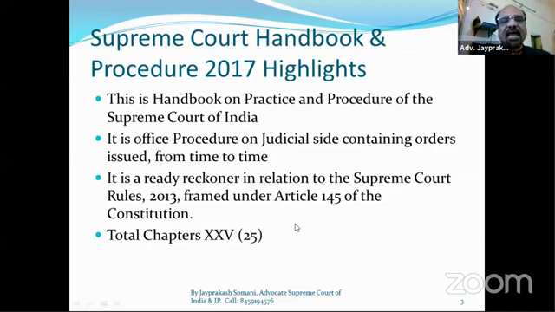Because when they hand over the matters to Supreme Court lawyers from lower court or High Court to Supreme Court, at that time if they know the procedure of the Supreme Court, it is very easy for them to manage these things from their end with the lawyer who is practicing in the Supreme Court. All lawyers in the Supreme Court are good. All lawyers in the High Courts are good.